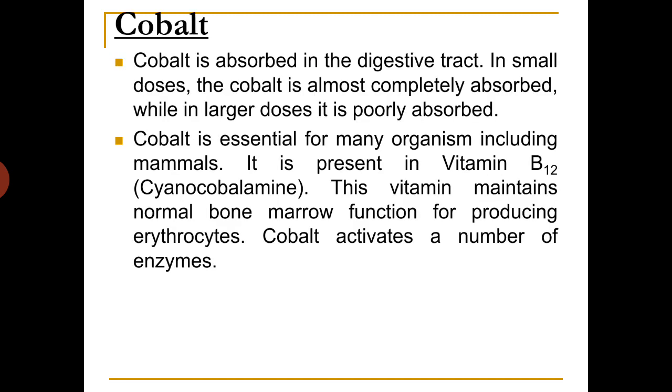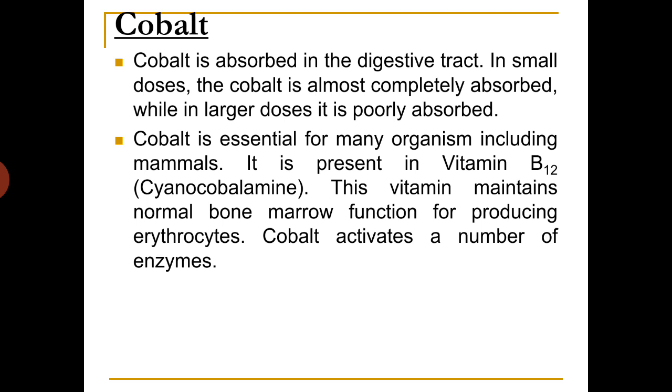The next essential metal is cobalt. So cobalt is absorbed in the digestive tract. In small doses, cobalt is almost completely absorbed, while in larger doses it is poorly absorbed. That means if lesser amounts are there, cobalt may be completely absorbed. If larger amounts are there, it may or may not be absorbed. So we need only small amounts.